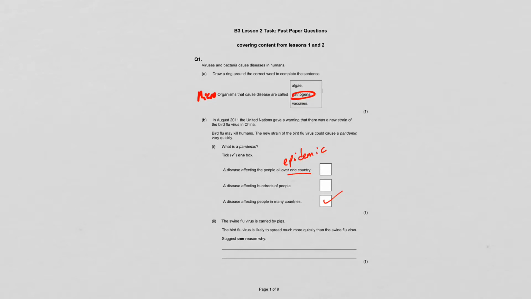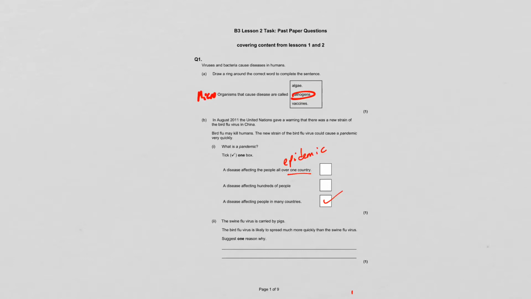The swine flu virus is carried by pigs. The bird flu virus is likely to spread much more quickly than the swine flu virus. Suggest one reason why. Well, if it's the birds that are spreading the disease and the pigs that are spreading the disease, what's going to be the big difference between birds and pigs? It is that birds can fly. So they're going to be able to travel much further distances, which means they can spread the disease a lot more quickly.